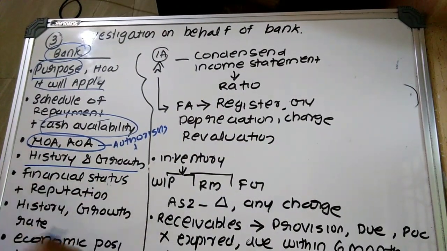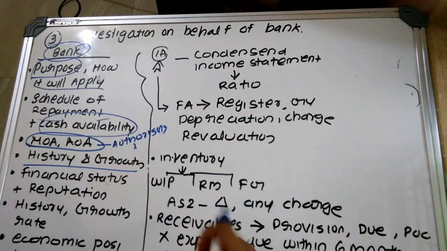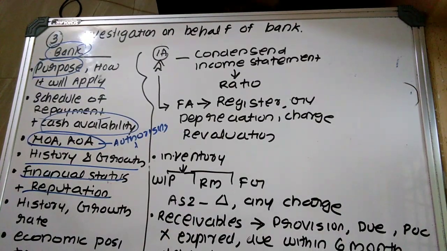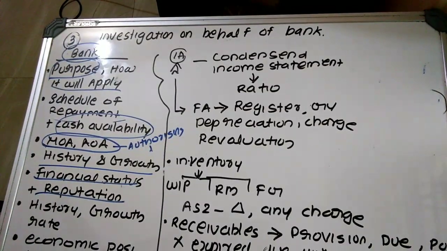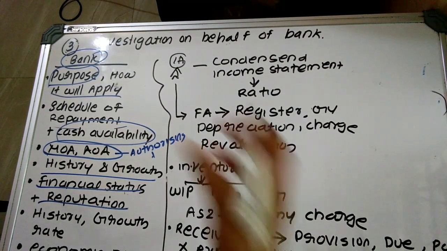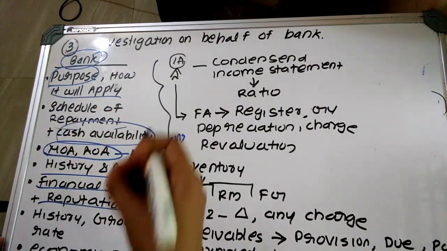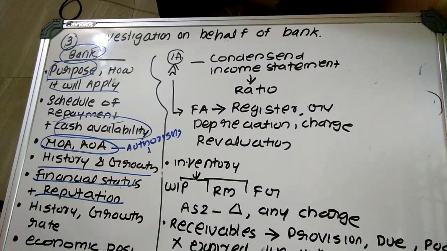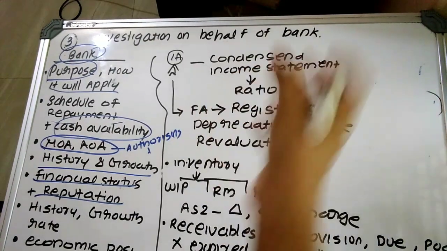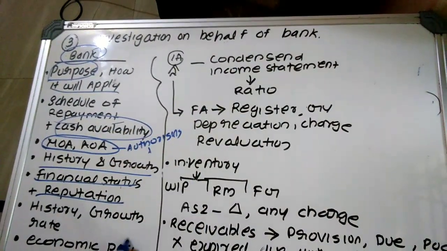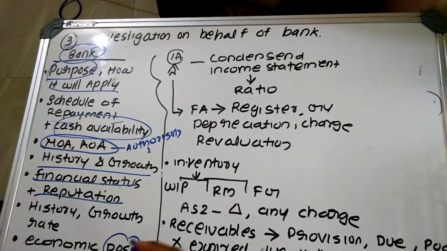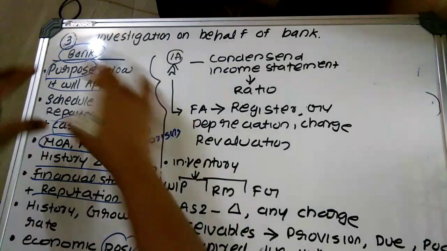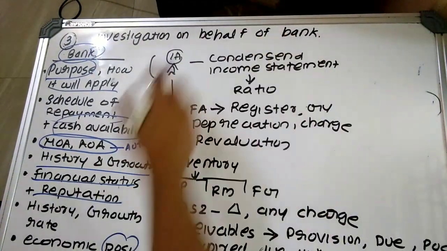Plus they should also obtain an understanding with respect to the history and growth of the concerned company, plus financial status and reputation. That is, the investigating accountant should be able to understand their financial standing and their reputation, their financial status, etc. Then economic position. Now what is the economic position, and whether any changes are possible to this economic position because of any political or industrial changes. So basically they have to understand this.